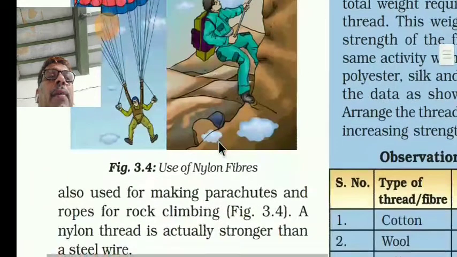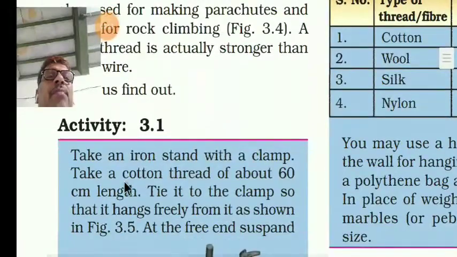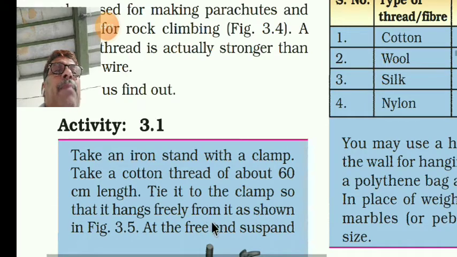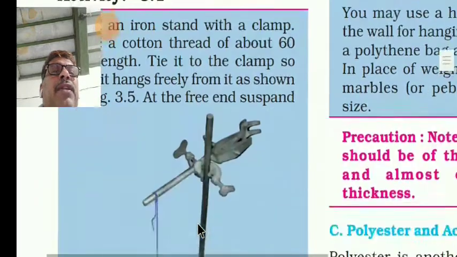Then here one activity is there. What does the activity say? Take an iron stand with a clamp. Take a cotton thread of about 60 centimeter length. Tie it to the clamp so that it hangs freely from it, as shown in the figure. So like this arrangement you have to do.